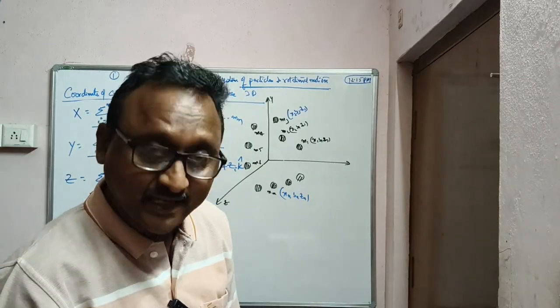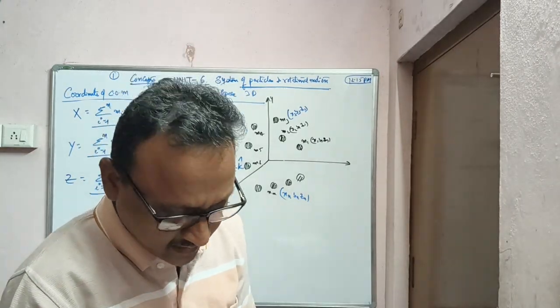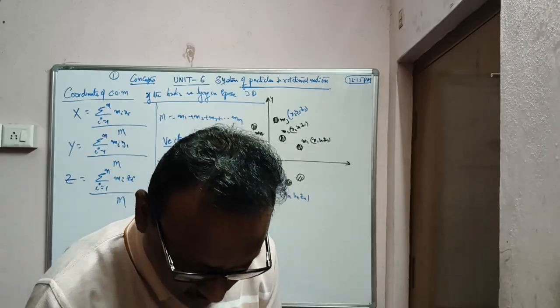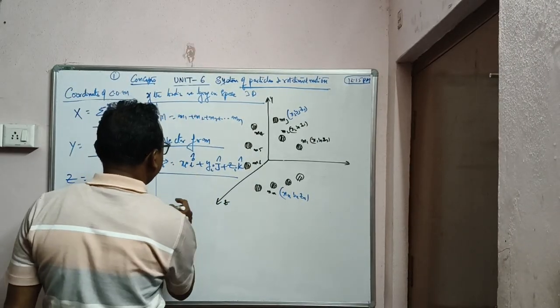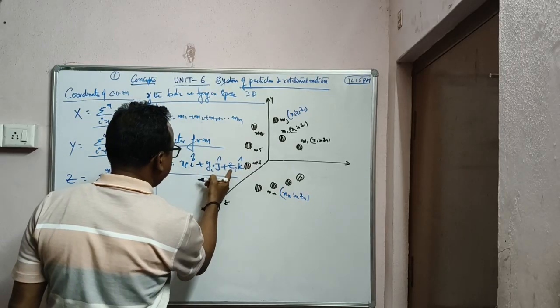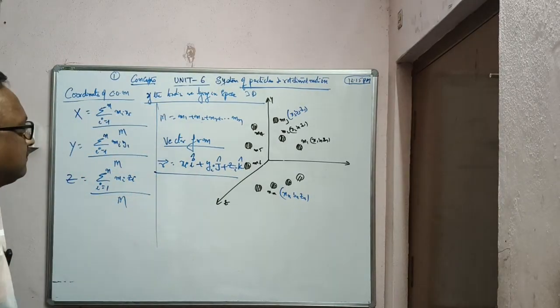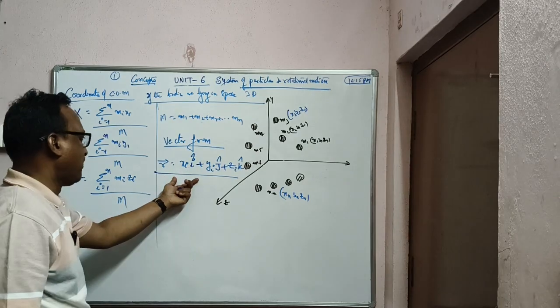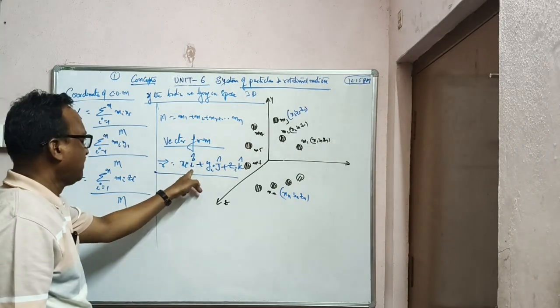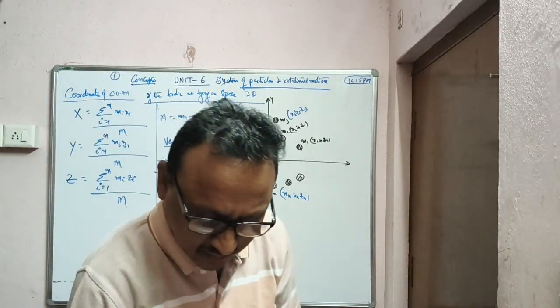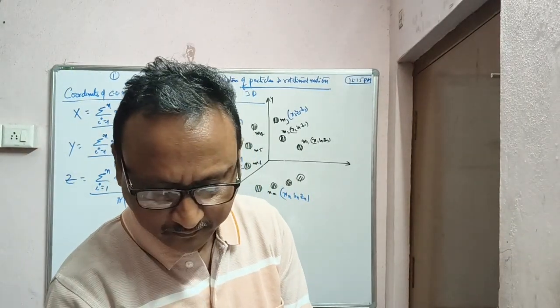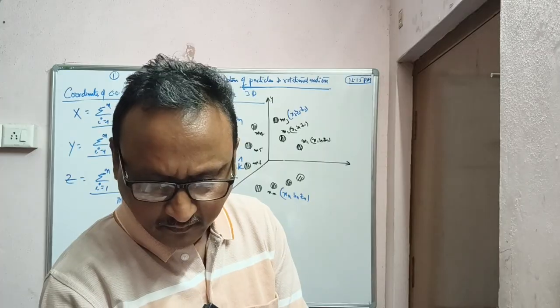In terms of position vector, x_i into i cap, y_i into j cap, z_i into k cap, in vector form, along the x direction, y direction, z direction, as position vectors. Is that clear to you? Any doubts? Okay.